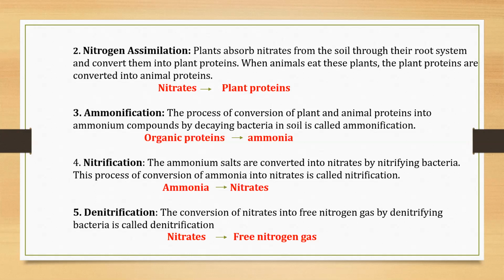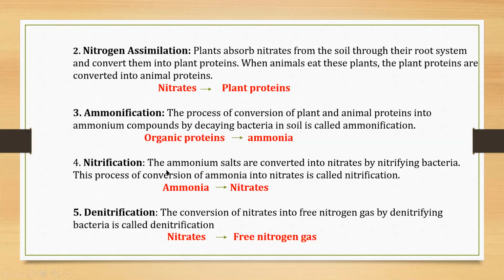So, in ammonification, the conversion of organic proteins takes place and they are converted into ammonia. In first step, the atmospheric nitrogen was converted into nitrates. In second step, nitrates are converted into plant protein. In third step, plant proteins are converted into ammonia with the help of decaying bacteria.